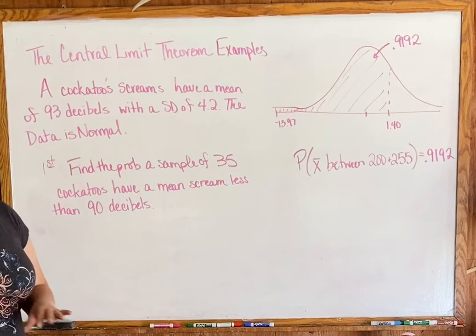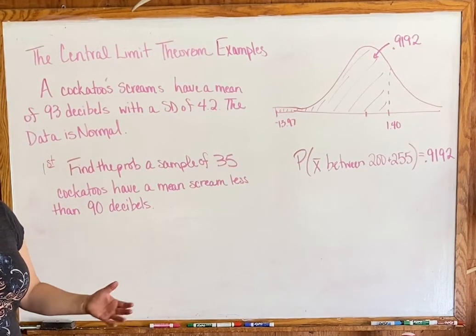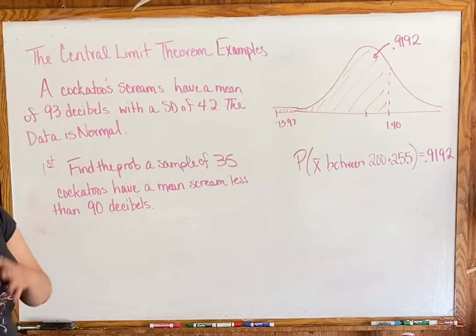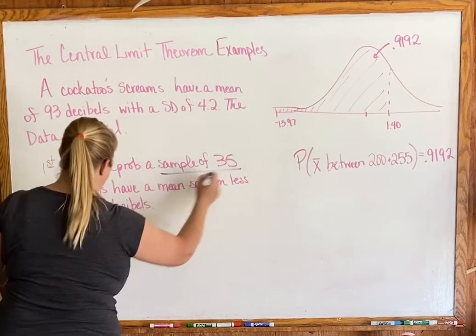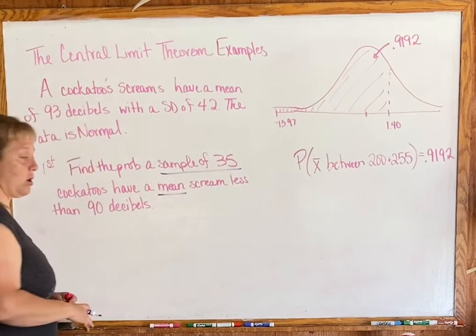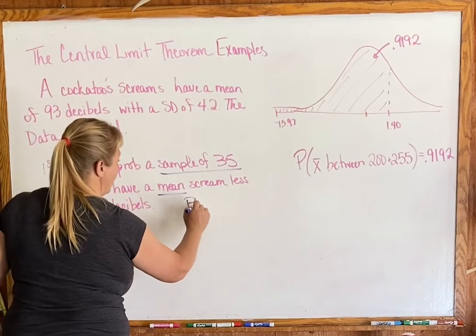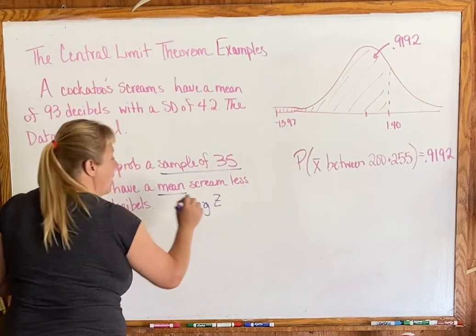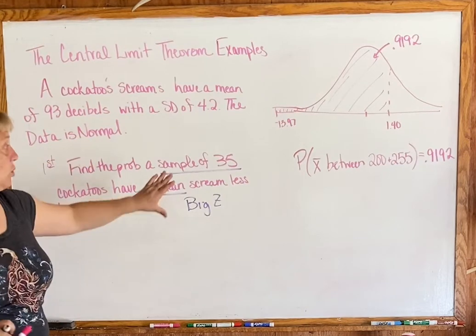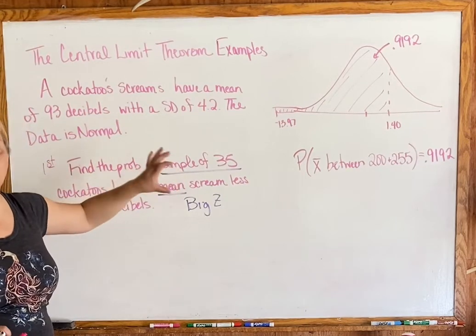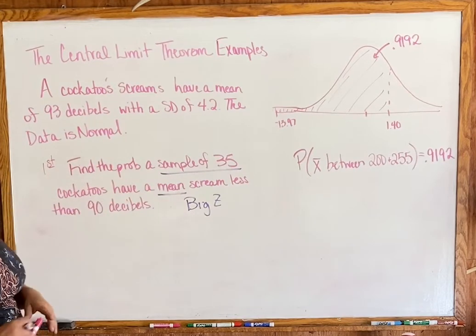Remember, little z is where we're talking about a single value. Big Z is where we're talking about a mean, a group, a sample. So we are talking about a sample here and their mean, aren't we? Because of that, we use big Z. So we're not using big Z to make it normal because it was already normal. We're using big Z because we're talking about a sample rather than a single value.